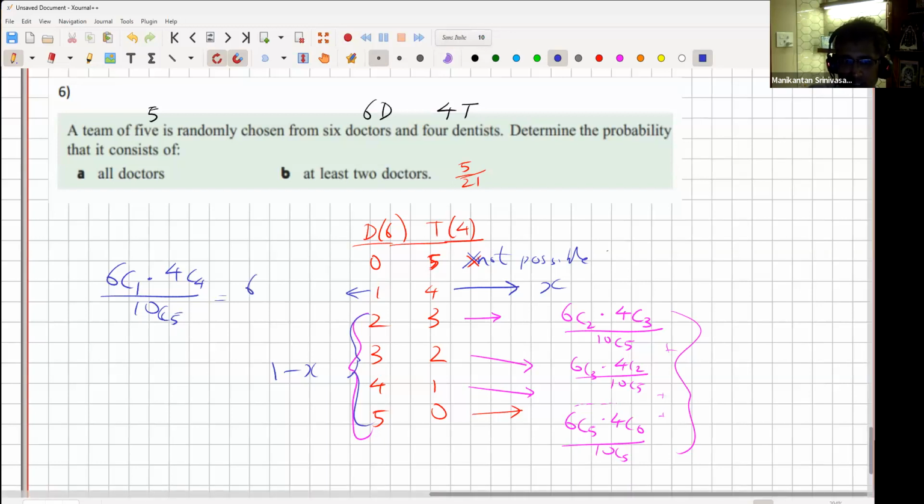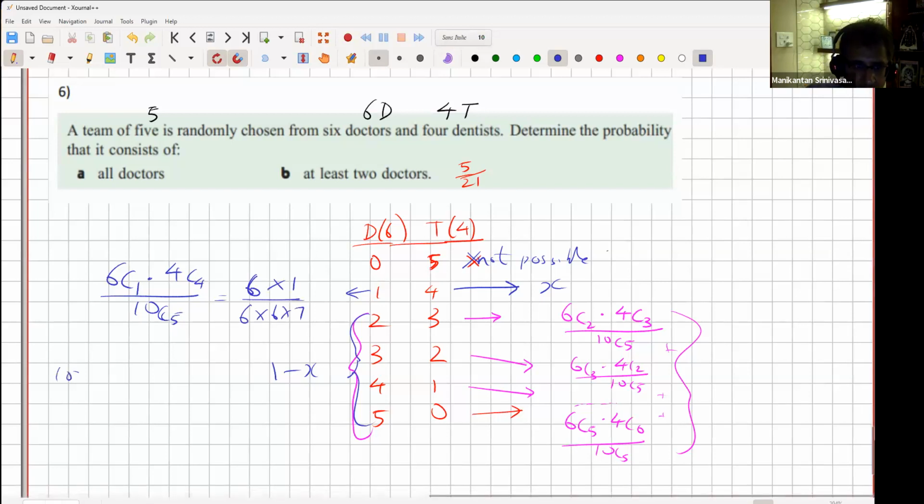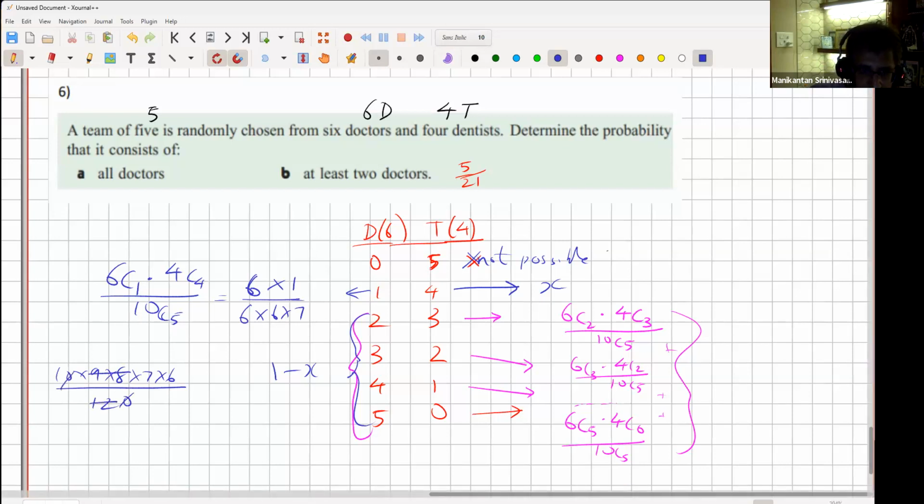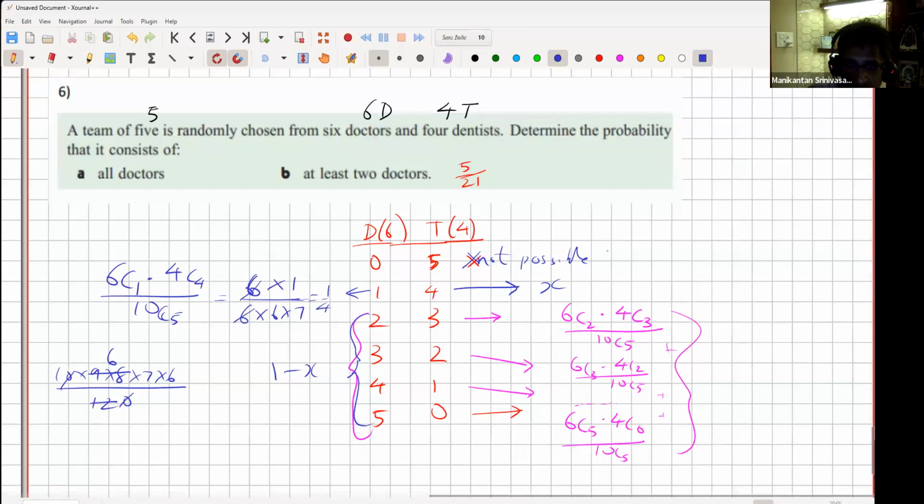So 6 choose 1 is 6, as we know. 4 choose 4 is also easy, 1, because I have to select 4 dentists out of 4 dentists. There's only one way. I have to select all of them. Upon the denominator, which I recall was 252. We can do it again. The denominator is 10 into 9 into 8 into 7 into 6 upon 5 factorial, which is 120. So let me do it one more time. This 12 cancels off with this 6. So 6 into 6 into 7, I'll be lazy, I won't multiply it. So the answer in this case is 1/42 as well. This is 1/42. The last one was also 1/42.